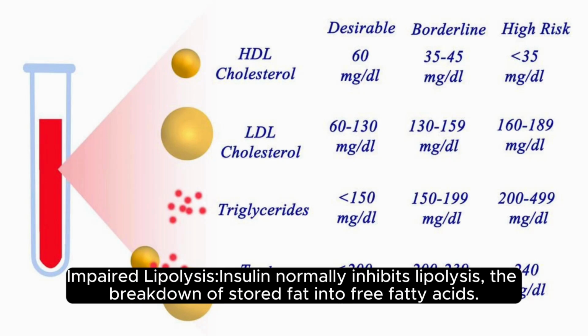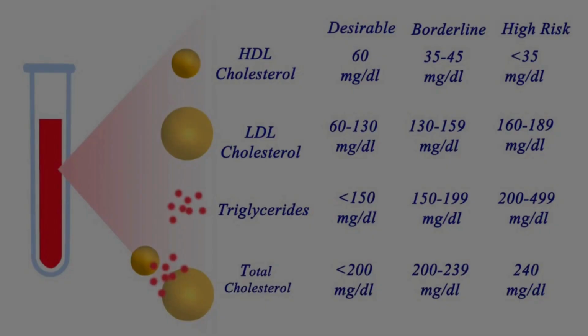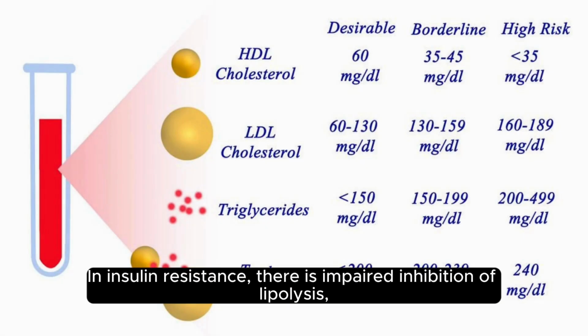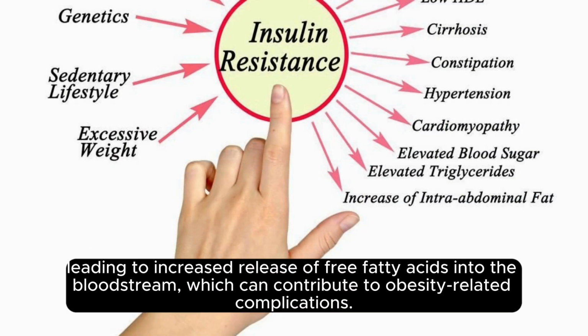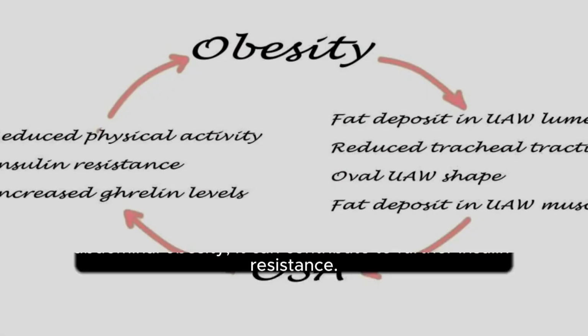Impaired lipolysis. Insulin normally inhibits lipolysis, the breakdown of stored fat into free fatty acids. In insulin resistance, there is impaired inhibition of lipolysis, leading to increased release of free fatty acids into the bloodstream, which can contribute to obesity-related complications. Feedback loop.